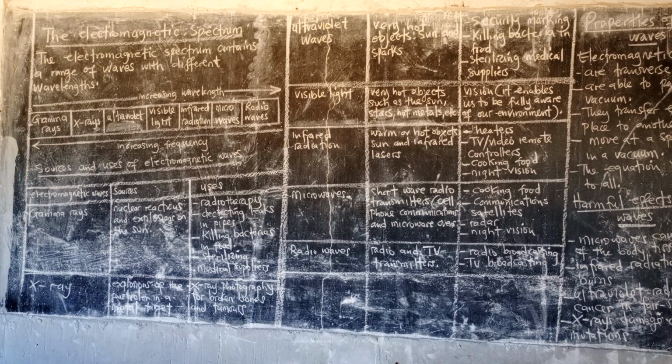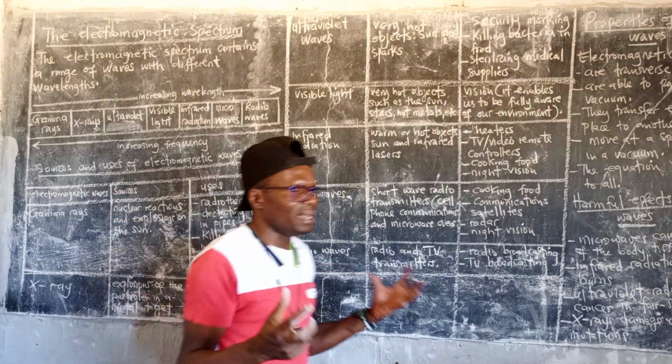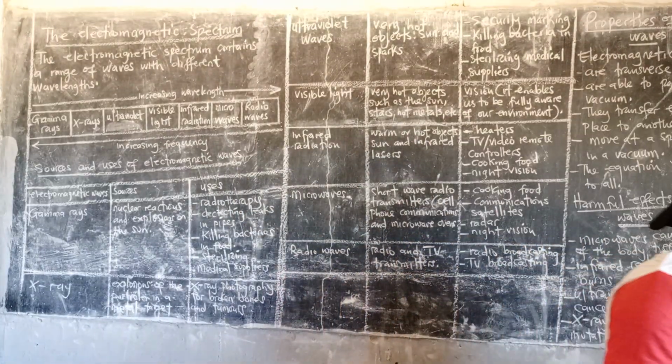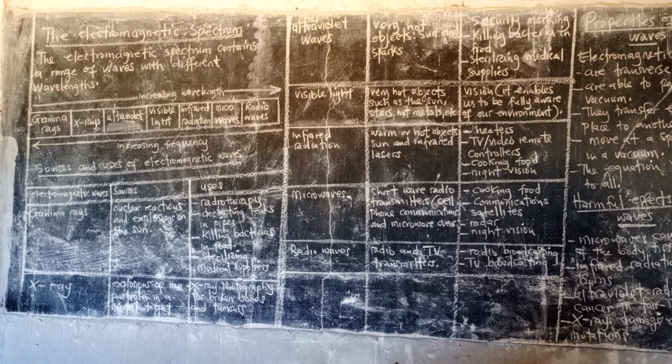So now today we start looking at the electromagnetic spectrum. When you're looking at the spectrum, it is just a band of what? Waves. We're talking about ranges of waves with different wavelengths. The easiest way for you to know this, I use this mnemonic, if you want, you can use that.